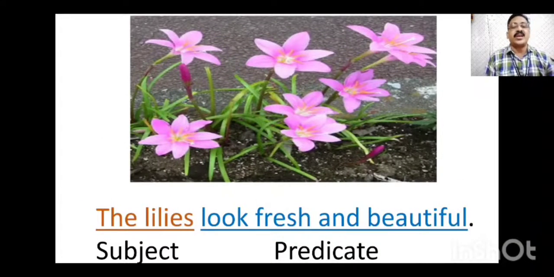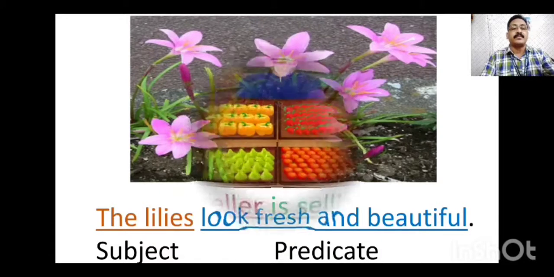Next, third one: the lilies look fresh and beautiful. Lilies is the noun in the sentence, which is the doer of the sentence, about whom we are talking. Who is fresh and beautiful? Lilies. The lilies are the subject and look is the verb. Look fresh and beautiful is the predicate part of the sentence.